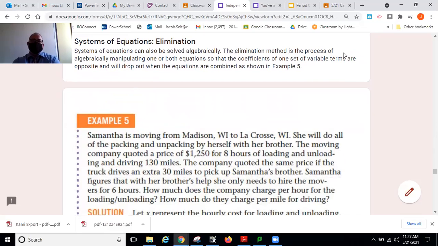The elimination method is the process of algebraically manipulating one or both of the equations so the coefficients of one set of variable terms are opposite and will drop out when the equations are combined, as shown below.